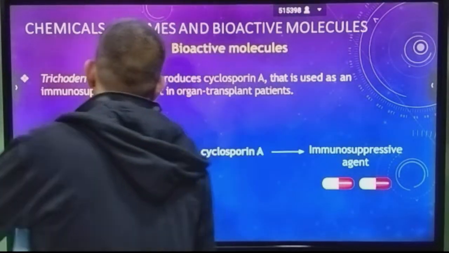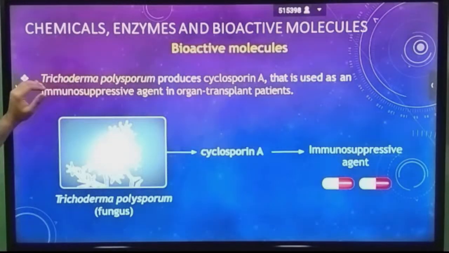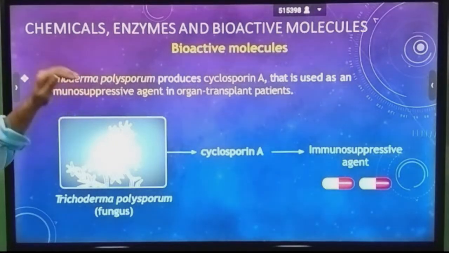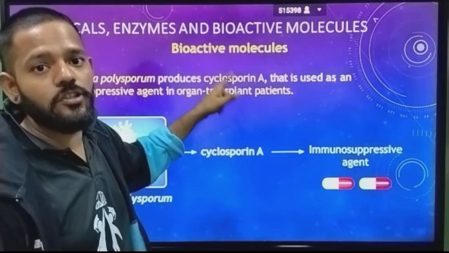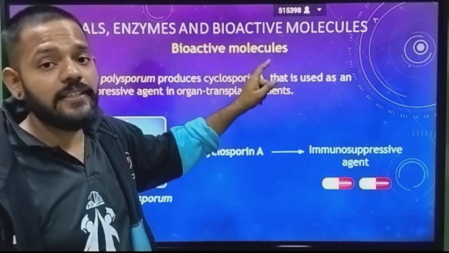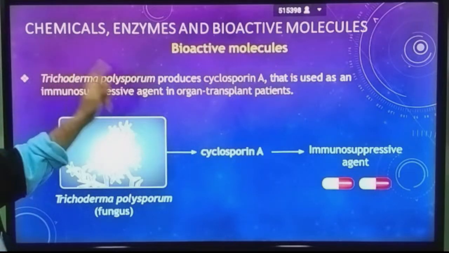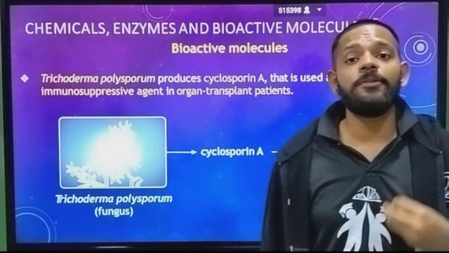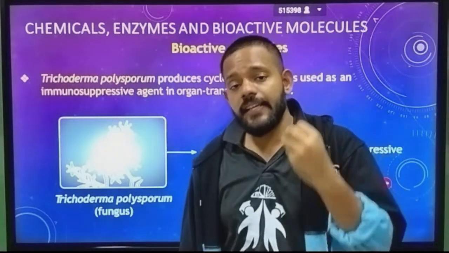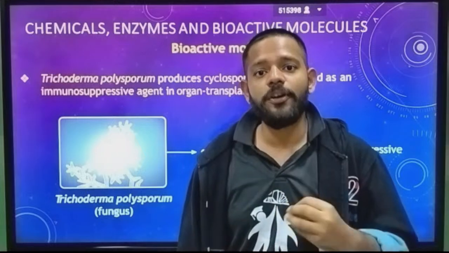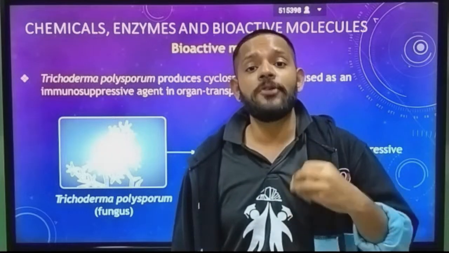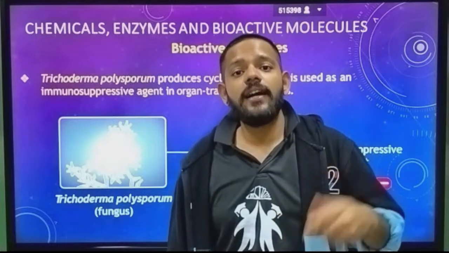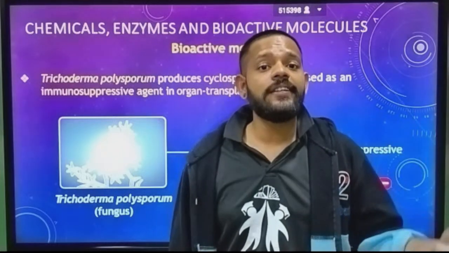Okay, next bioactive molecule is produced by Trichoderma polysporum, a fungus which produces a bioactive molecule, cyclosporin A, that is used as an immunosuppressive agent in organ transplant patients. Okay, so what is an immunosuppressive agent? These agents are injected inside your body to depress your immunity, to make your immunity go down, during the time of organ transplant.